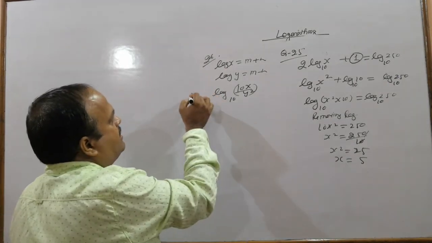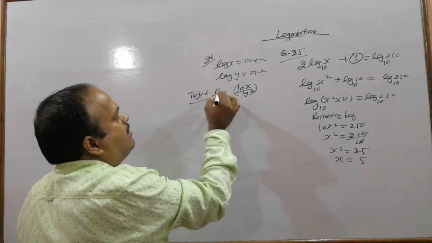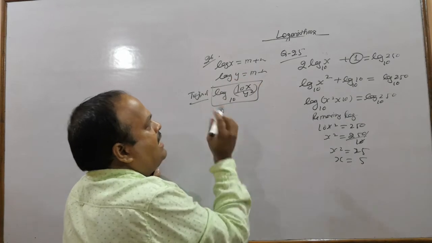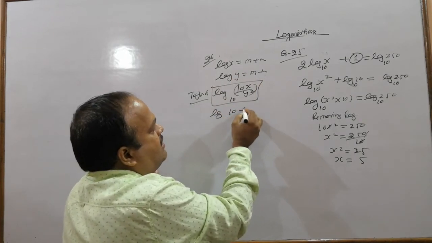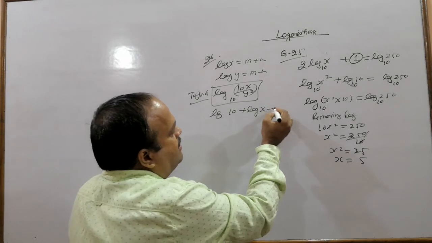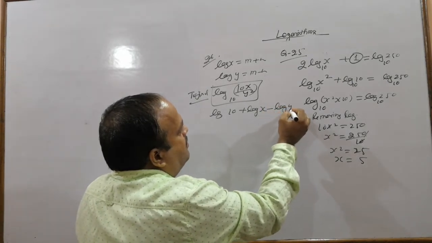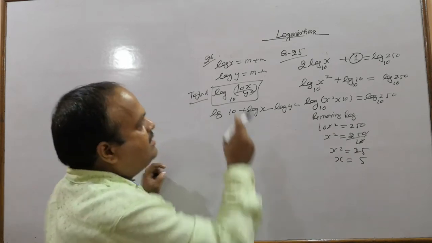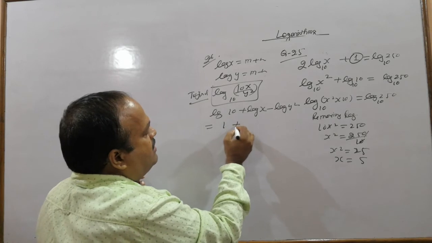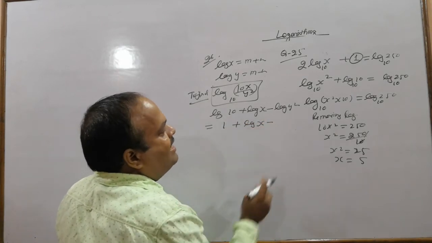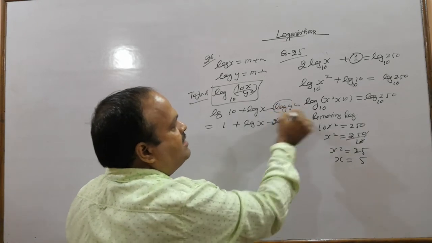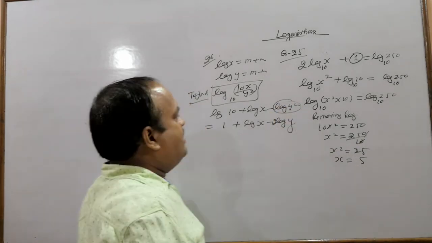Let us first use the product law, quotient law and power law, we apply all three laws here. So we will get log 10 plus log x minus log y square. This is division, so minus log y square. Log 10 is 1, plus log x, minus 2 log y. Using the power law we get here 2 log y.